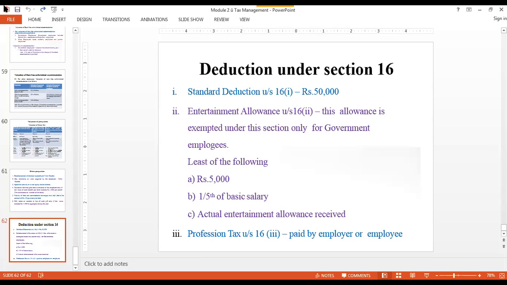Let us suppose my employer gives me an entertainment allowance of 6,000 rupees. So the actual entertainment allowance received by me is 6,000 rupees.